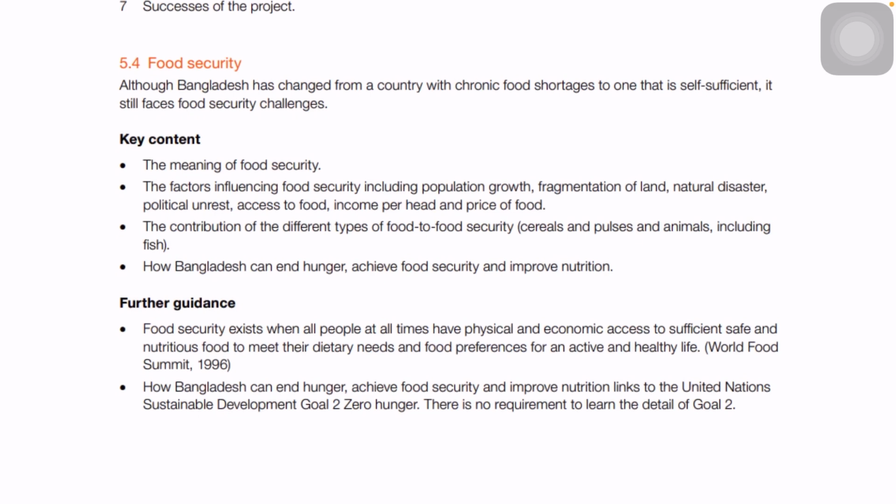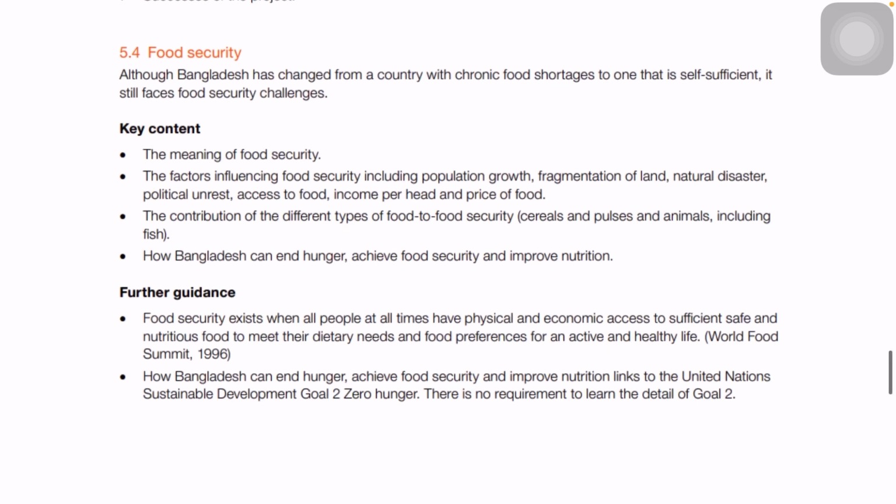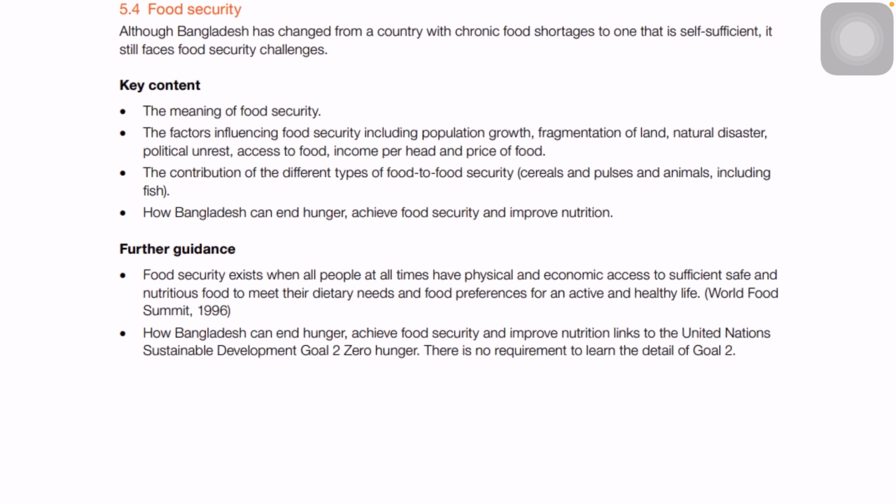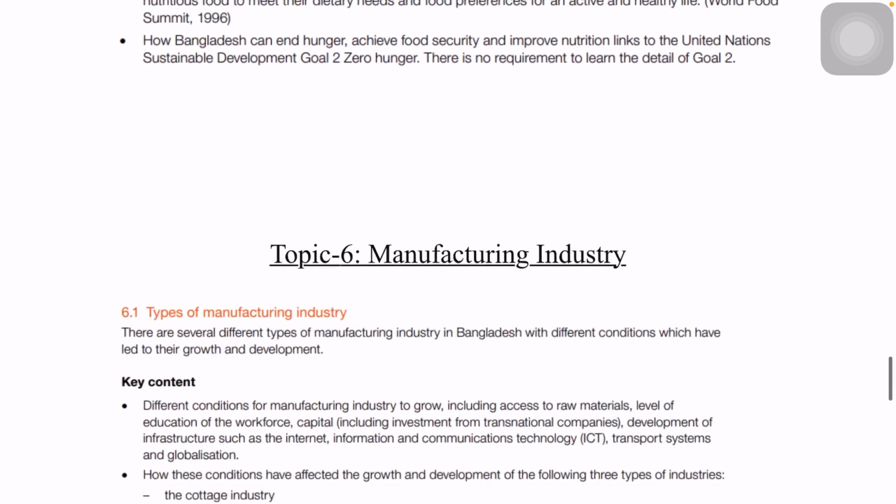How can we go for different food production methods? How can we ensure that everyone is enjoying food? That is what food security is about. So yeah, you will be getting information about food security in Google, and this syllabus also contains information like the goal of zero hunger. If you just Google UNSDG goal 2, which is zero hunger, you will find information regarding this part as well.